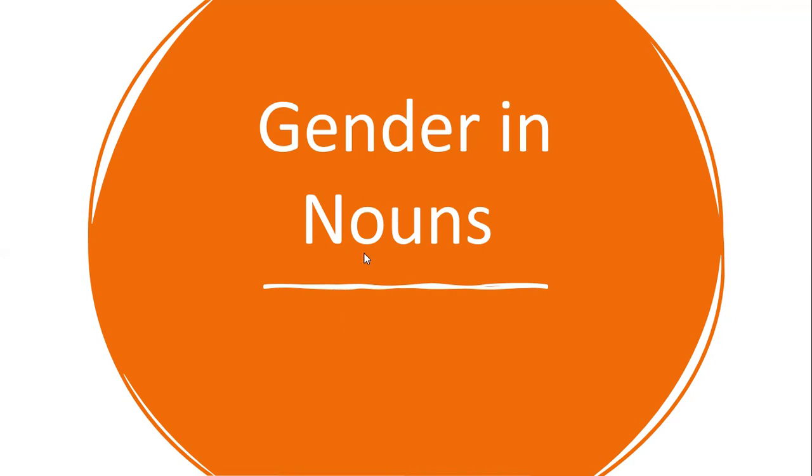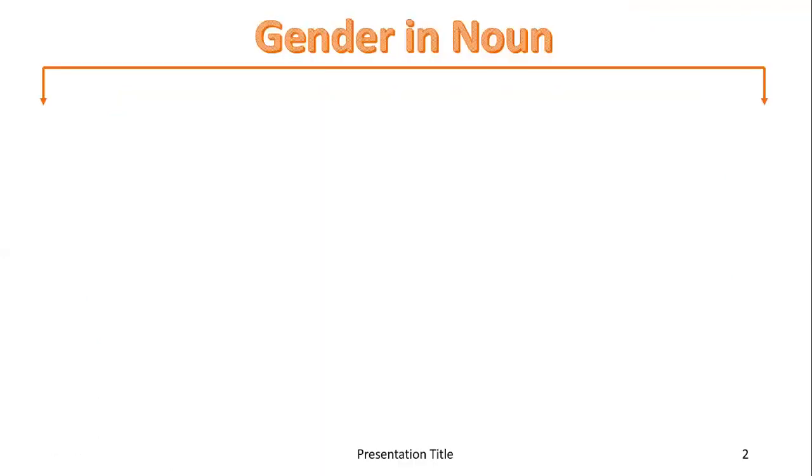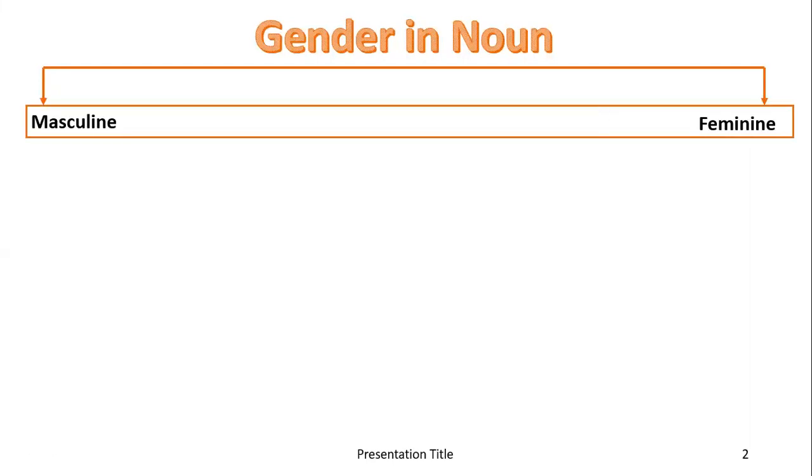We've studied this before, but we are going to do a little detail in this. So, gender in nouns. Let's get started. Gender in nouns, we all know. In Arabic, we just have masculine and feminine. Like English, we do not have a neutral gender. Either something will be masculine or feminine. Now we are going to see a further division of how you determine the gender of anything.